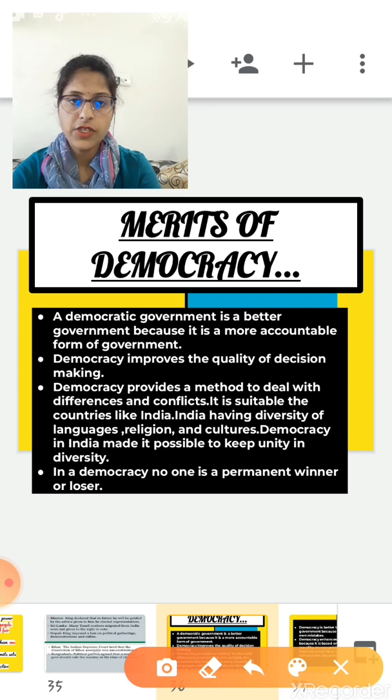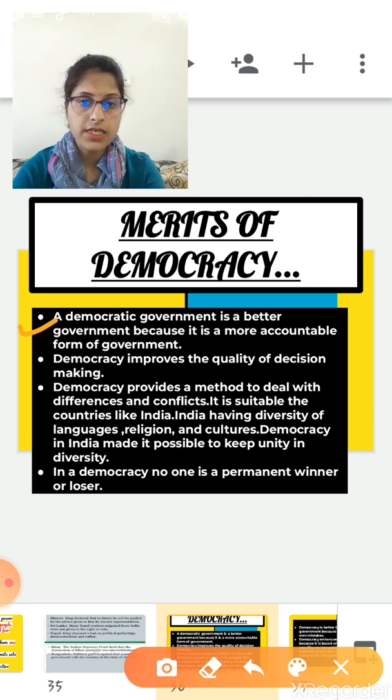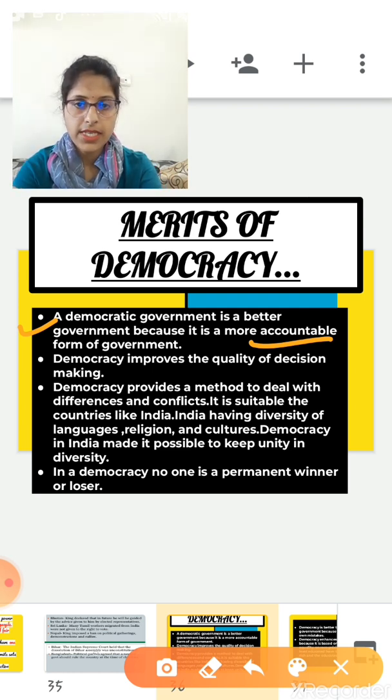The first merit of democracy is that a democratic government is a better form of government, because it is a more accountable form of government, and it is also best because it represents the needs of the people. It does not depend on the whims of the rulers or a dictator. In simple words, we can say that democracy is for the people. It is an accountable form of government, right?